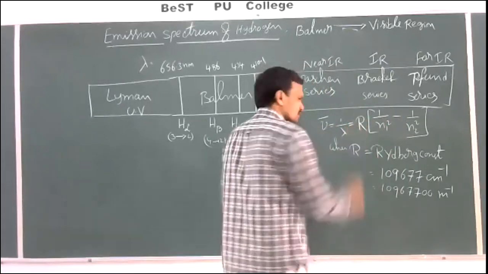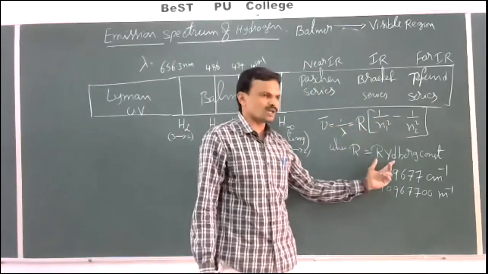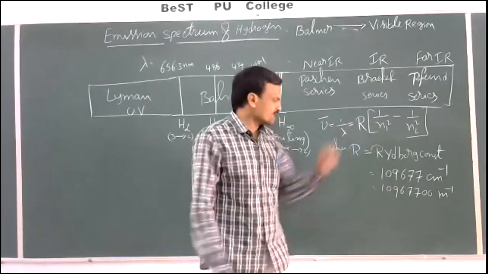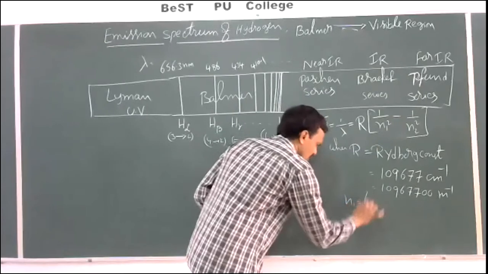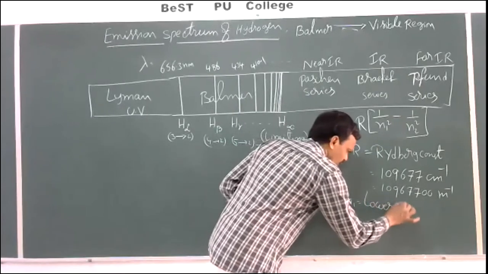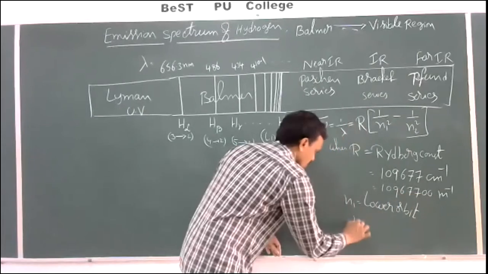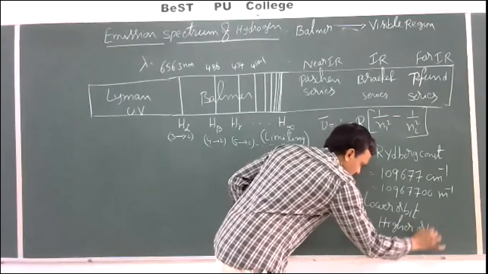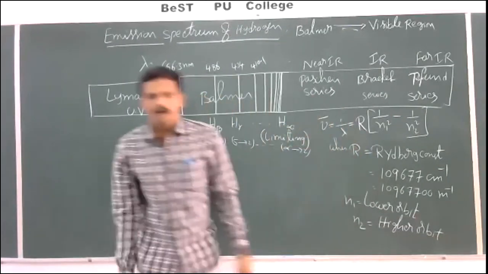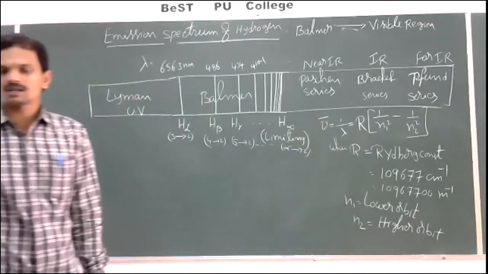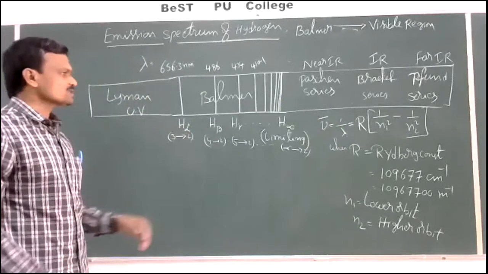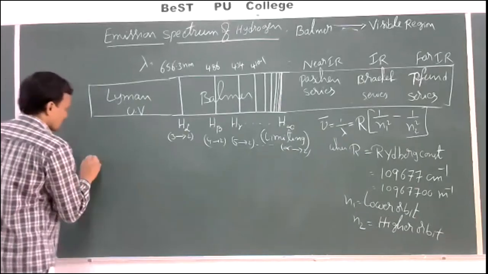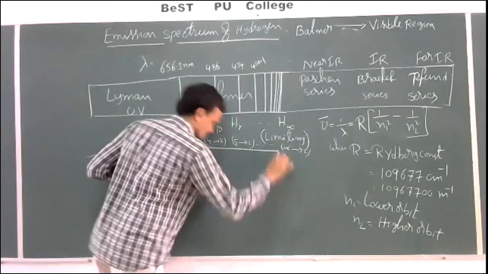Now see here, what is R here? As usual, R is known as the Rydberg constant. These are the values. What is n1 here? n1 is the lower orbit number, whereas n2 is the higher orbit number. Right. Now see, in the form of a table, I'll show all this.